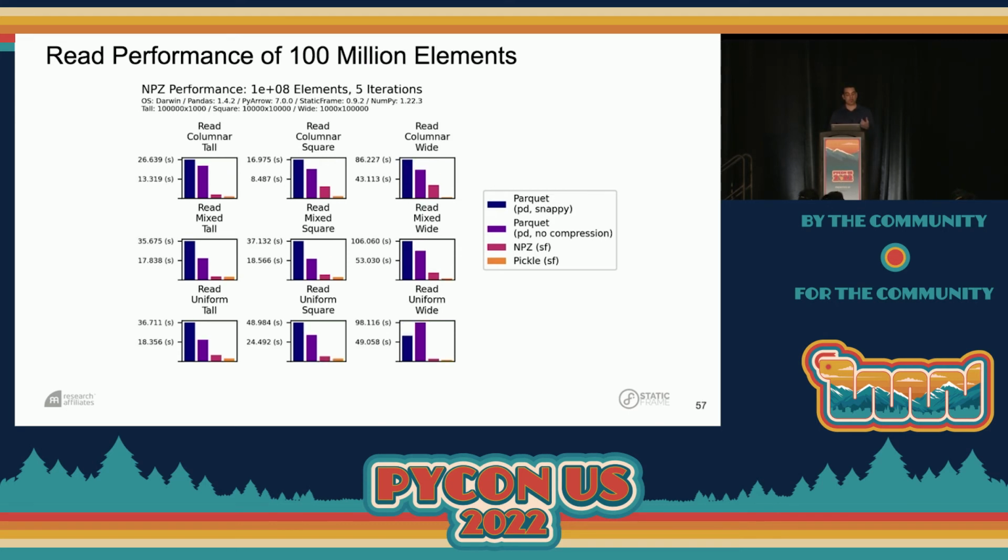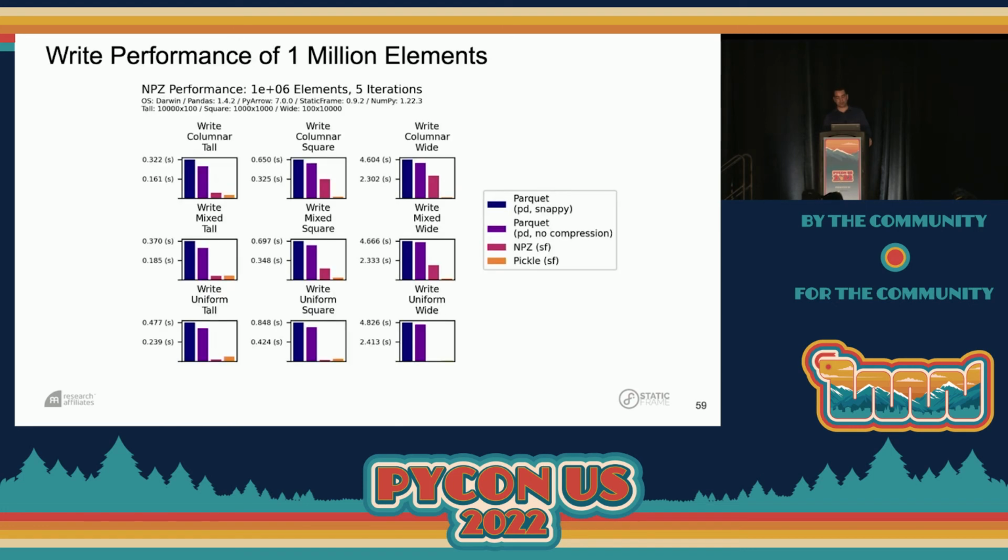Now, if I scale this to 100 million elements and we do the same examination, we see the outperformance of NPZ continues. And we see now that the compressed Parquet always underperforms the uncompressed Parquet. I want you to keep that in mind when we look at file sizes. There's one case where that's not true. But notice again here, lower is better in all these graphs, that NPZ in magenta is significantly outperforming reading Parquet.